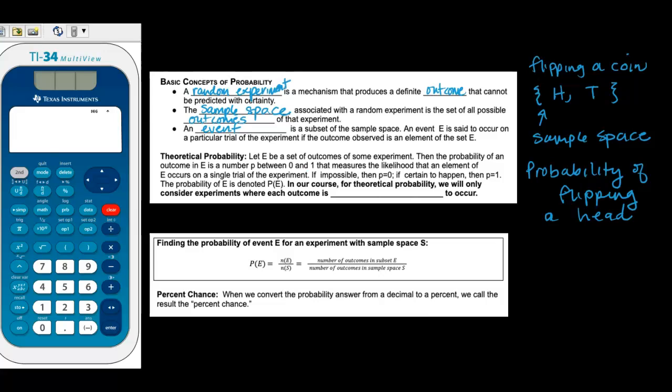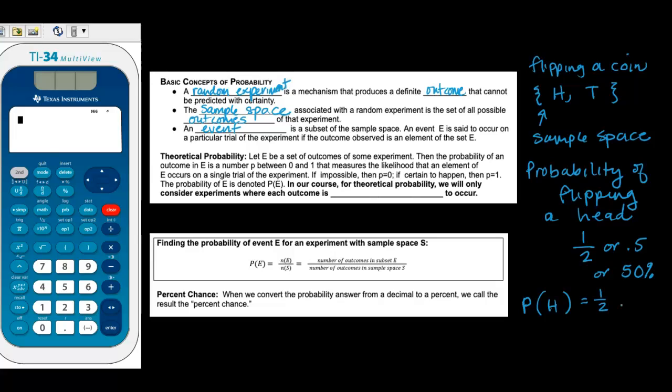In this case, the probability of flipping a head is going to be 1/2 because there are two possibilities and one of them is a head. So the probability of flipping a head is 1/2, or we could say 0.5, or we could also say 50%. And one way that we could write this, as it says in this paragraph, is that we can denote it using this notation P, parentheses, and then whatever the event is. So an abbreviation might be, what's the probability of flipping a head? And we'd write it like this, P(H), and you would say the probability of flipping a head is 1/2.